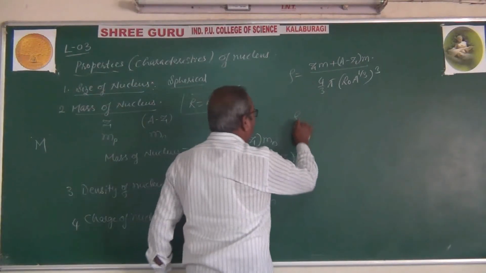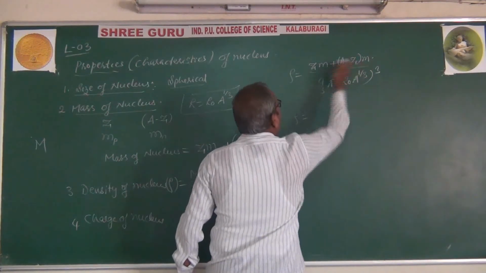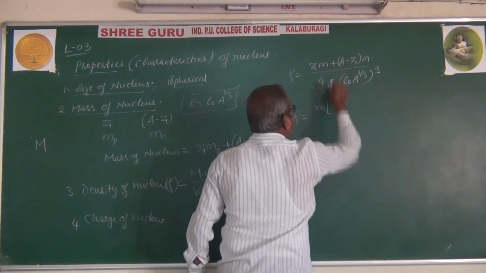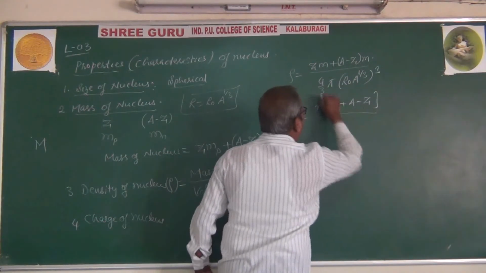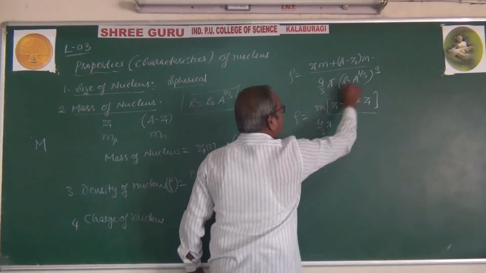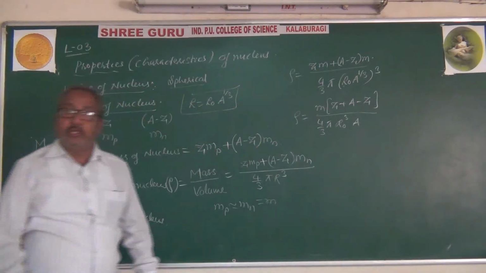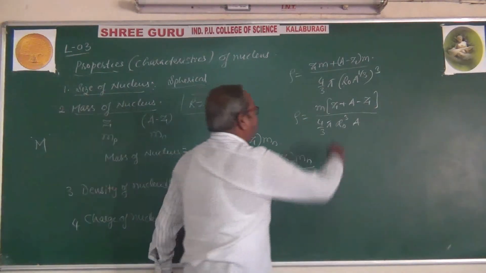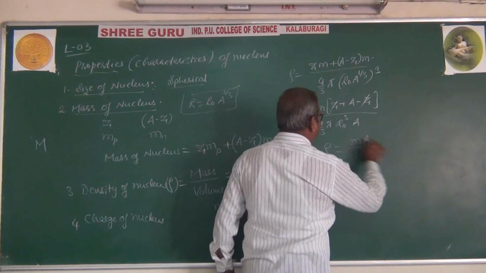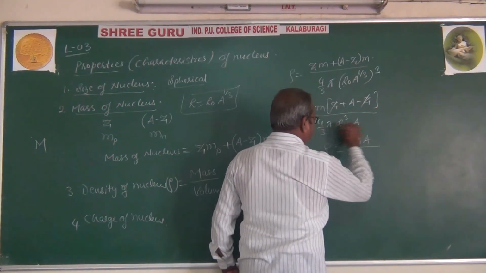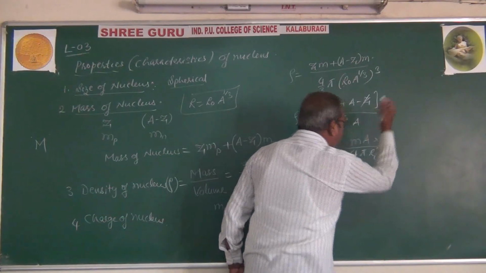Now rho equals Zm plus (A minus Z)m. Taking m common, we get Z plus A minus Z divided by 4/3 pi r naught cube into A to the power 1/3 whole cube, which is nothing but A. So the Z and Z cancel. Rho equals m into A divided by 4 pi r naught cube into A, with the 3 taken to the numerator.